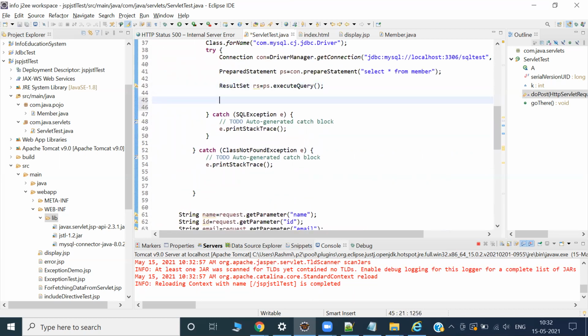You want to fetch the data? While statement, right? While RS dot next. While bracket start, then curly braces start and end, while rs dot next.